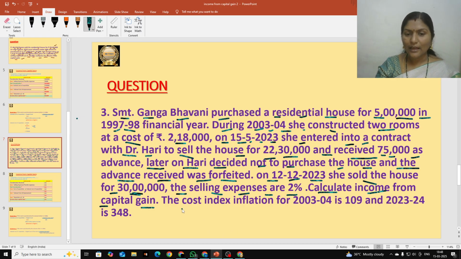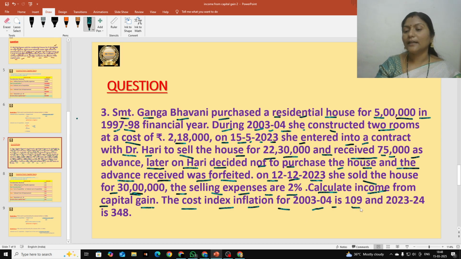Information is clear. And cost inflation index number, that is CII number for 2003 and 4. Why is the 2003-4 number given? Because during 2003 and 4 improvements are made, additions are made to the asset.